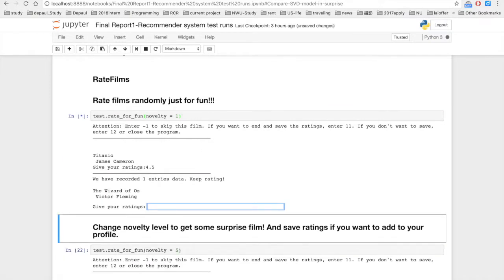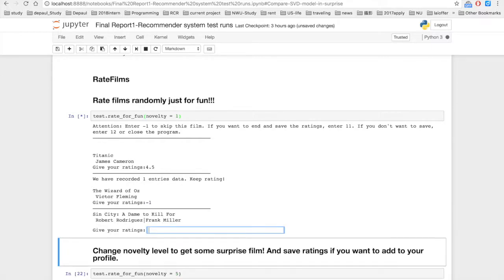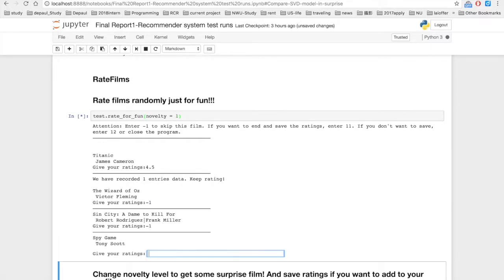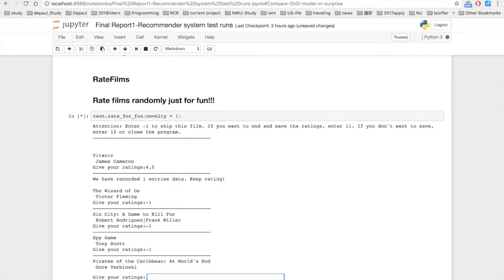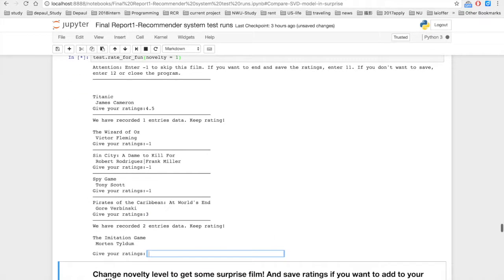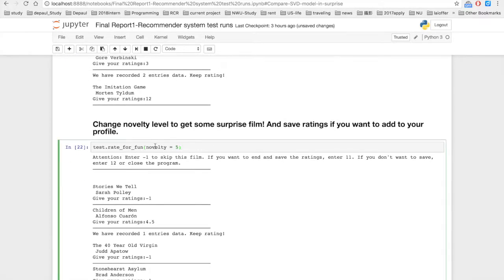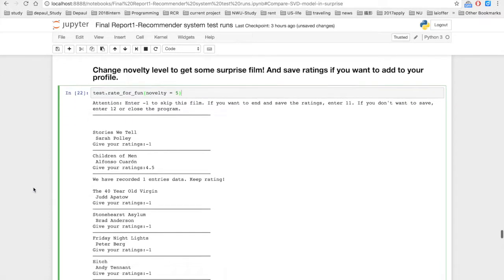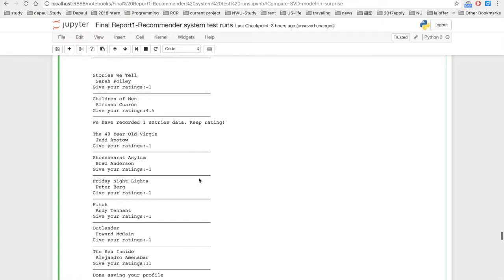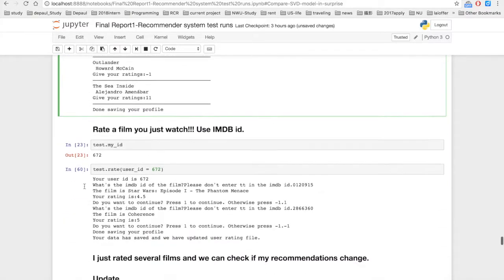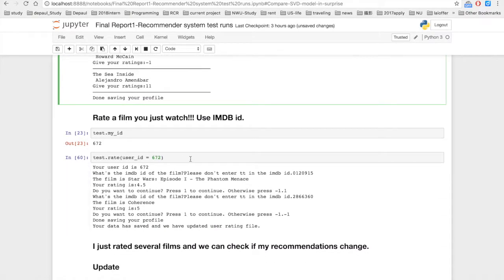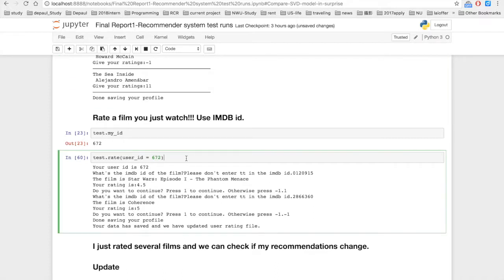And I don't know this. This I don't know. Spy Game, I don't know. Okay, yeah, I'll give it 3. Okay, then we can exit, and I also can control the novelty degree. Because there are 9,000 films, I am allowed to retrieve. And also we can rate according to the IMDb.